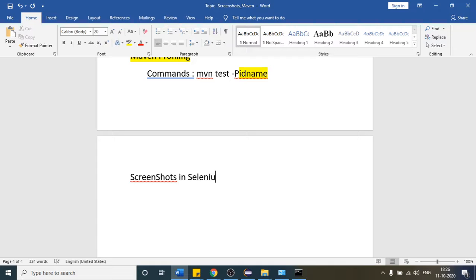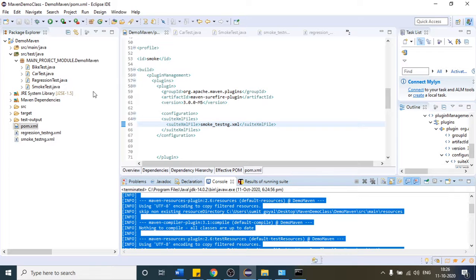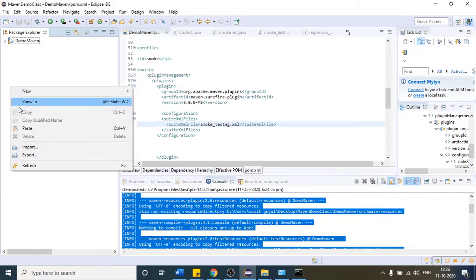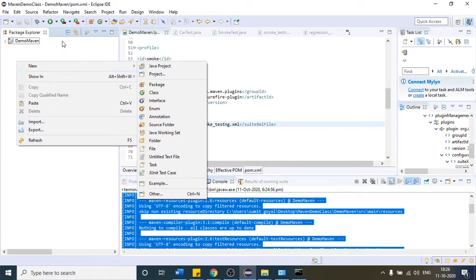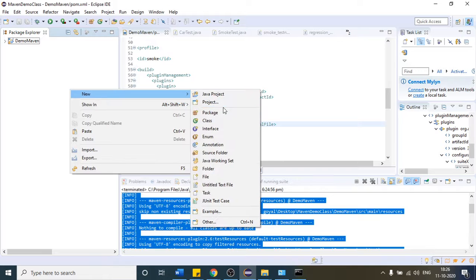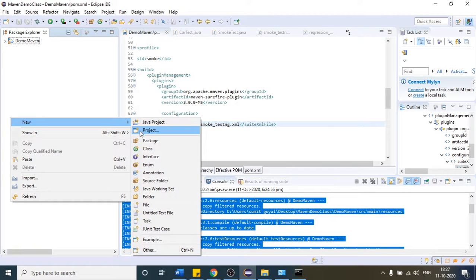First of all, let us see how to take a screenshot. Here only I am going to use Maven. If you want to take the screenshot, you can create a normal Java project, right click and create one Java project. But here as well, if I want to take the screenshot or do any function, I will use Maven only. Why? Because if I want any dependency related to the screenshot, I will just pull that from Maven. So right click, new project, Maven project again.